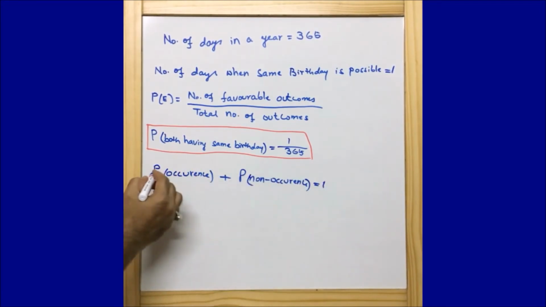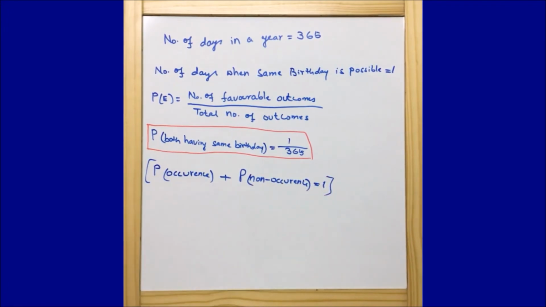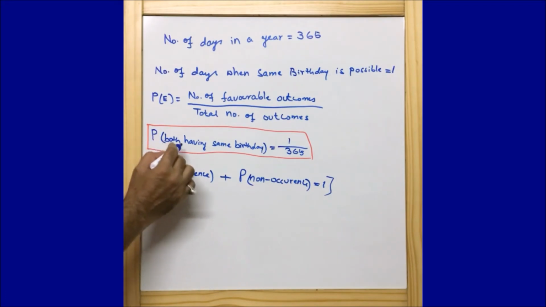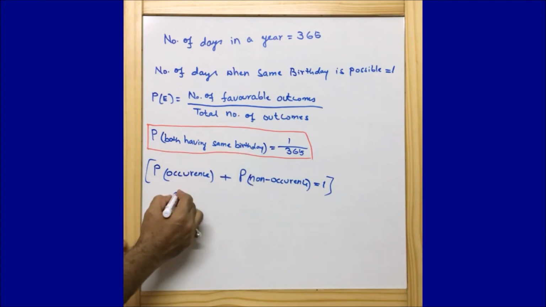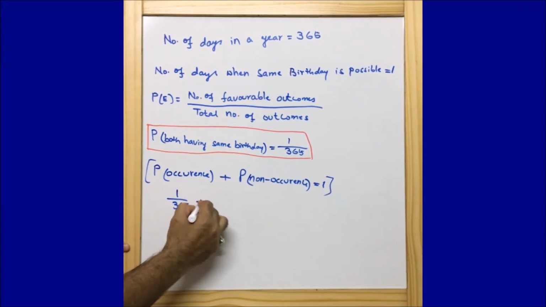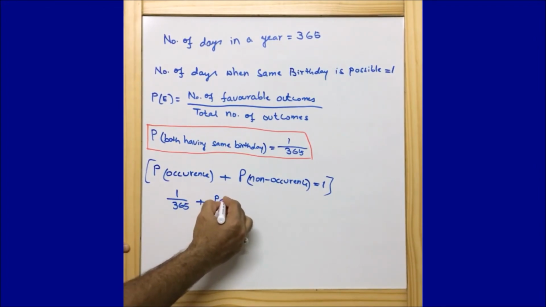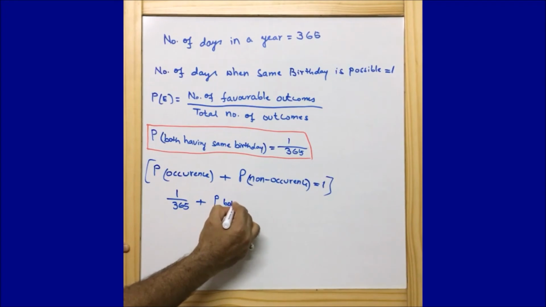This is what I have also told you in the previous session. Now guys, the probability of occurrence for us is the probability of both having the same birthday, that is equal to 1 by 365.